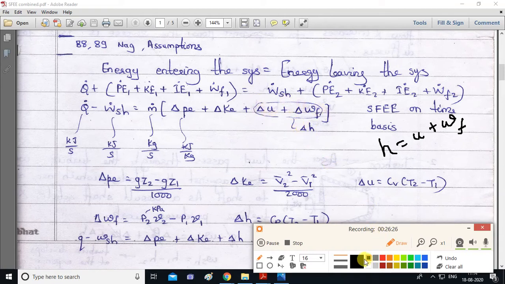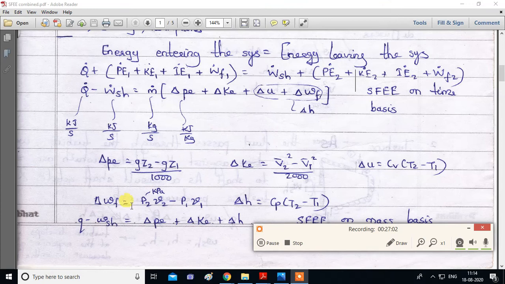Now, when to use which formula? Whether you have to use delta u and delta w F in this formula, or combine them and write together as delta h, will depend on the given data. When you are solving a numerical, if the delta u value is given, then you have to use the equation where delta u and delta w F are there. If in the question it is directly given that delta h, then don't write delta u plus delta w F separately. You will replace this by delta h. It will depend on the given data.